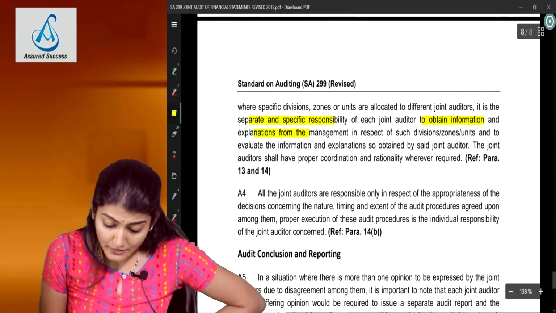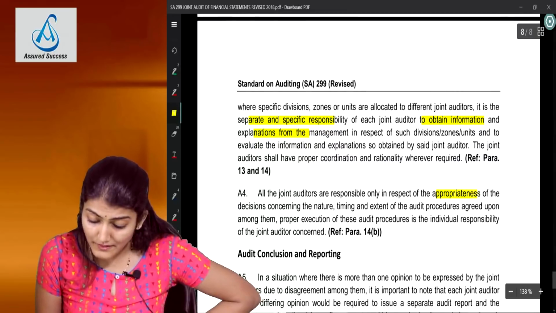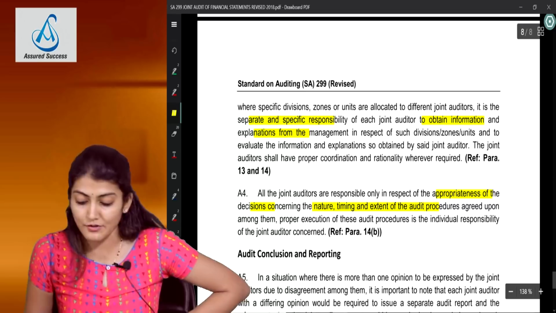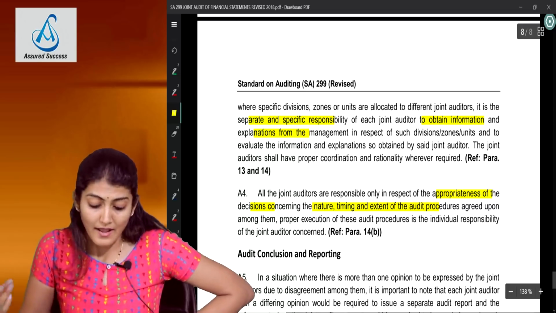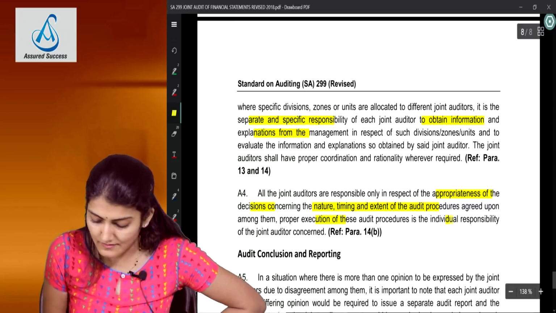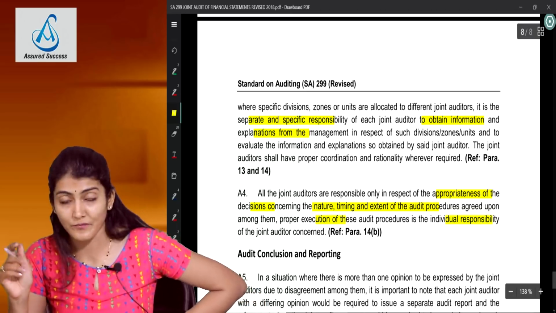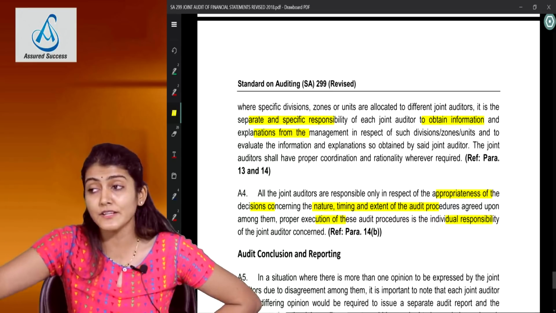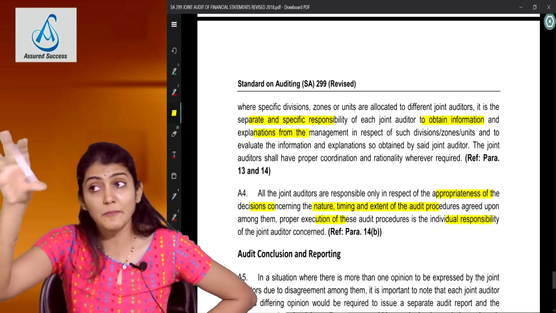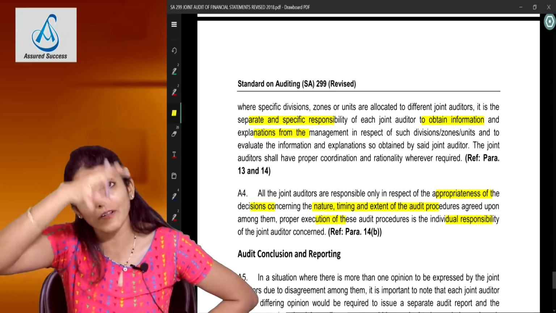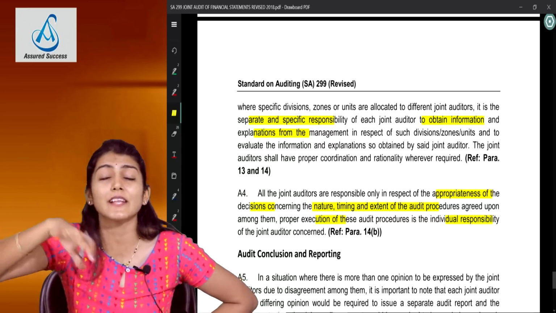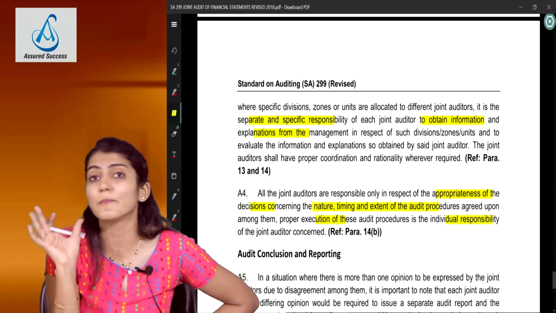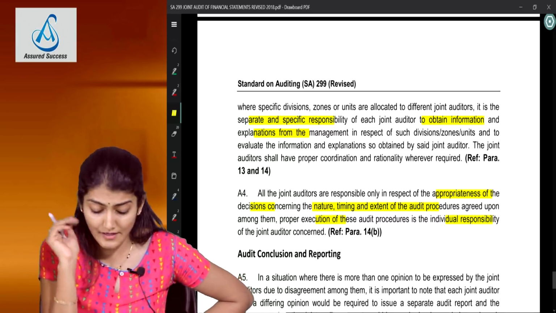And all the joint auditors are also responsible in respect of the appropriateness of the decisions concerning the nature, timing and extent of audit procedures to be performed, and the execution of those procedures is the individual responsibility. Deciding upon how each area will be checked, even though the balance sheet is being done by A and company, B and company and C and company will also be involved in deciding the nature, timing and extent of the procedures. Execution of those procedures is A and company's responsibility. That is what they are saying.